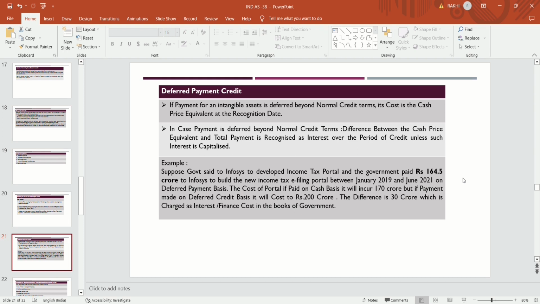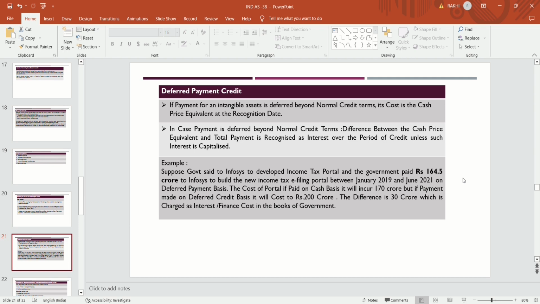But if I pay you in 3-4 installments, or after 2 years or after 5 years, then the cost will increase. At that time the cost will be 200 crores, and the difference of 30 crores is charged as interest or finance cost in the books of the government.